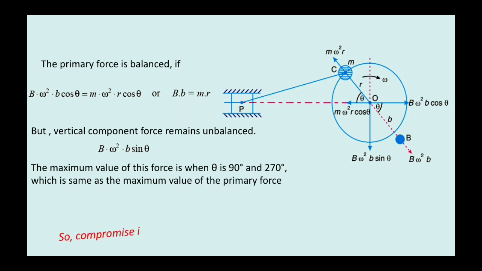So a compromise is made and the system is balanced partially. That is, taking some amount of mass on the opposite side and attaching it exactly opposite partially balances the reciprocating system. Hence the complete balancing of reciprocating masses is not possible.